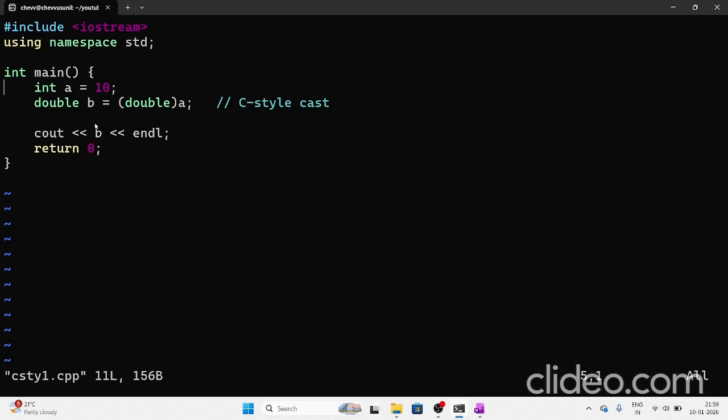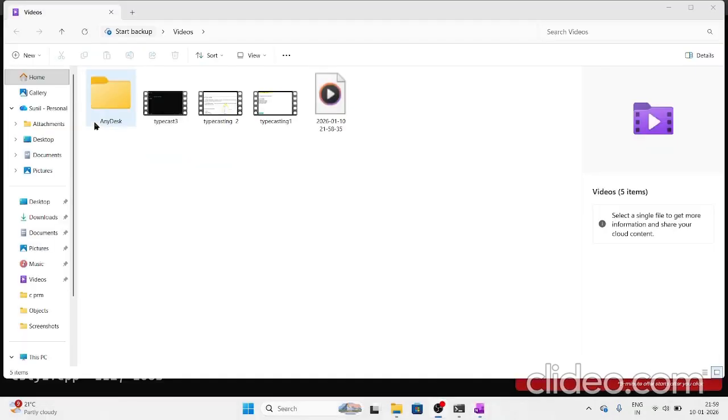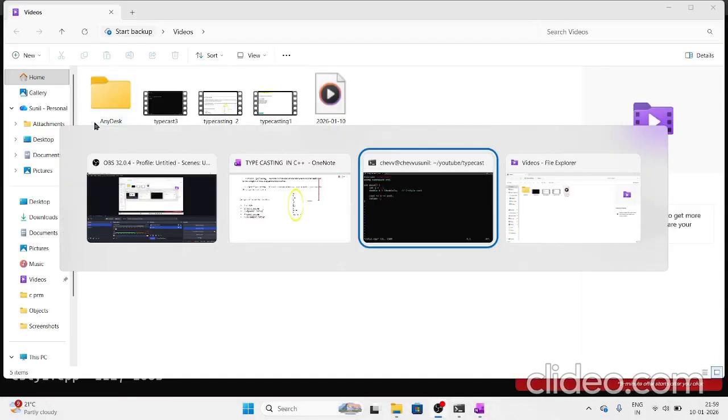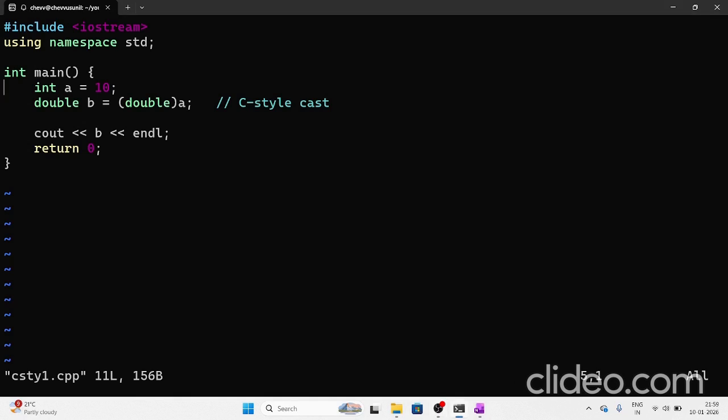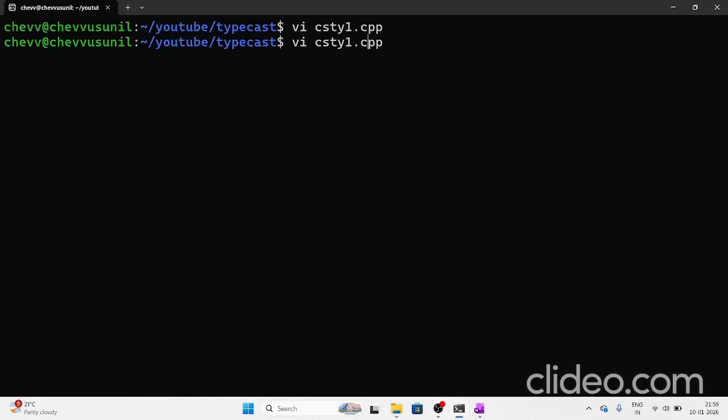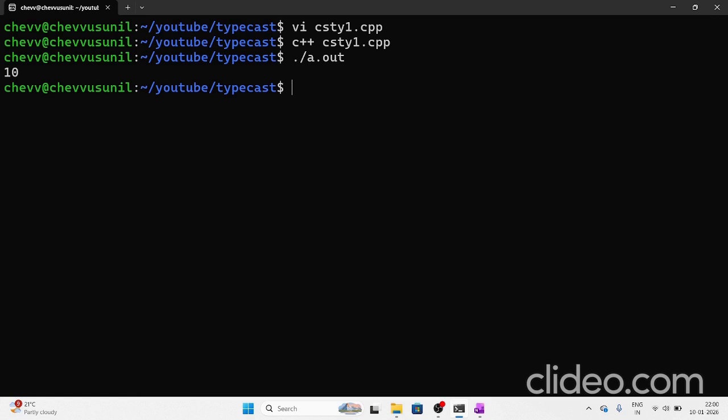We will see the result. First we save and compile it. Compilation is successfully completed, with zero errors and zero warnings, and we execute. Exactly 10, which is what I expected. Absolutely correct.